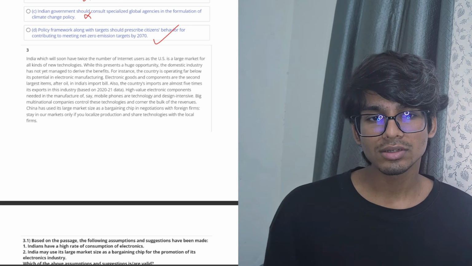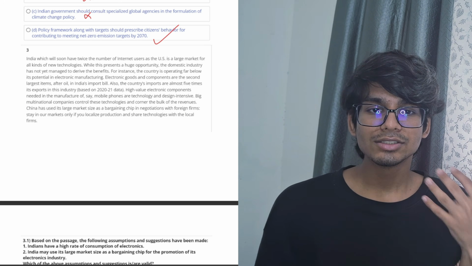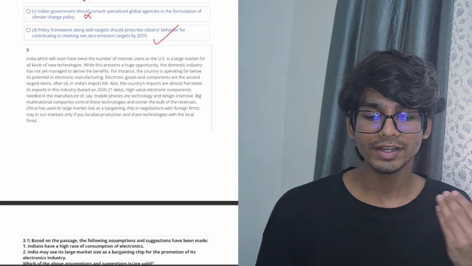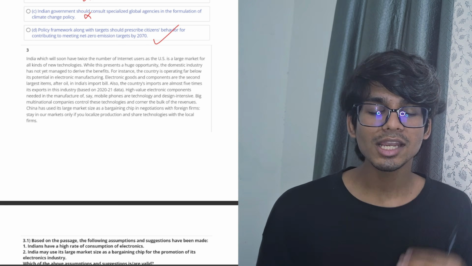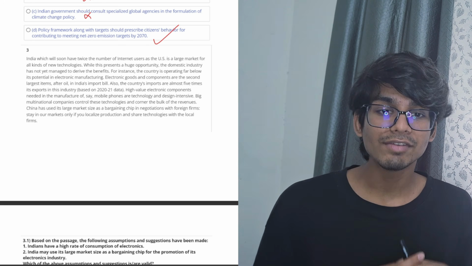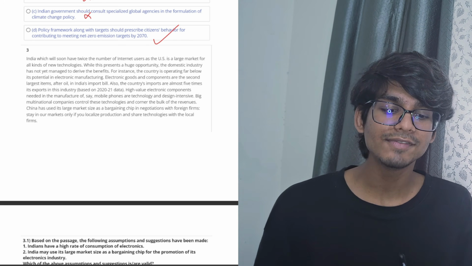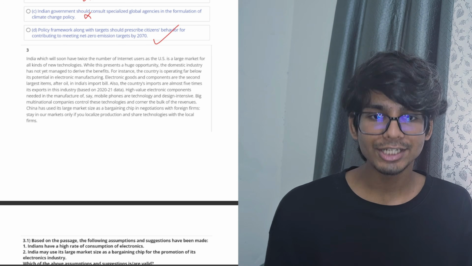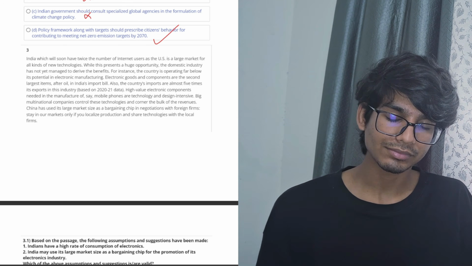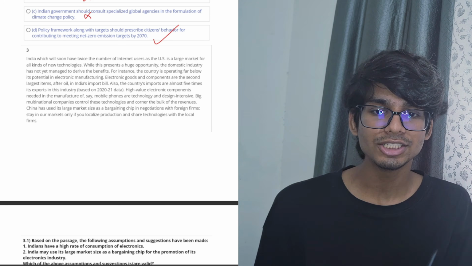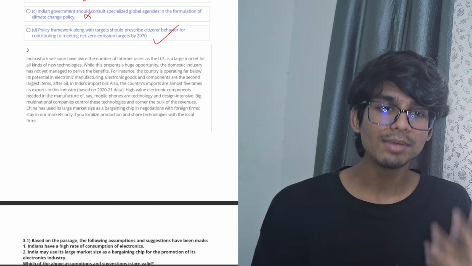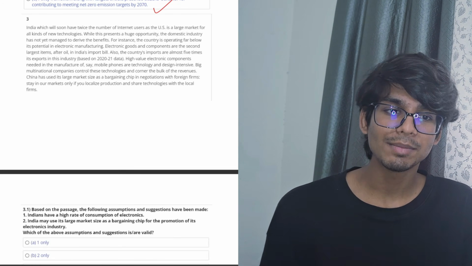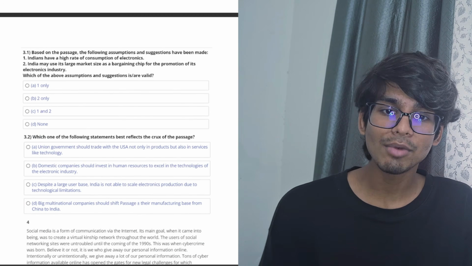The third passage talks about how India has almost double the number of internet users in USA, but we are not able to use that in favor of our market because we don't have enough technologies. While China has been using its population to negotiate with the companies to give the technology and share the technology with the Chinese firms as well. So this is what's given in the passage. Let's come on to the questions.